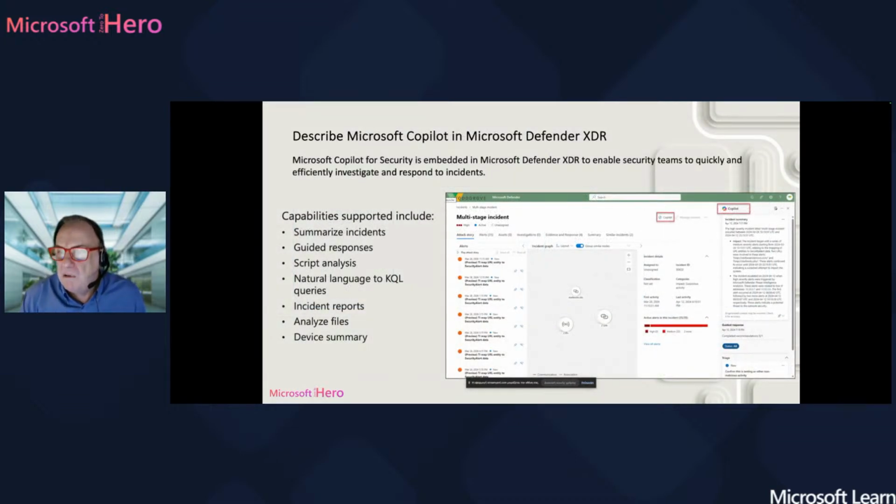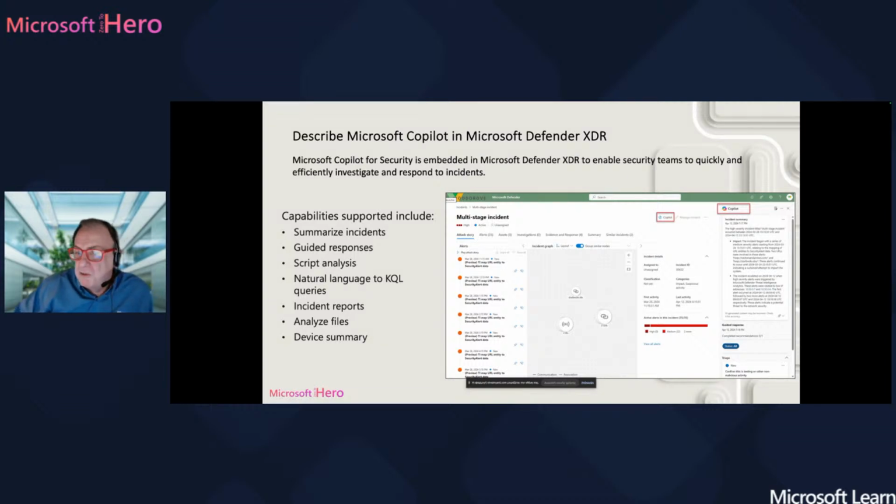Let's take a look at how it works in Microsoft Defender XDR. And this is something similar to the demo that I'm going to show you. We have a multi-stage incident here, as you can see, with 35 alerts. And it's really very, very difficult to go to all these alerts, get the information, and actually translate information and understand what it's all about.